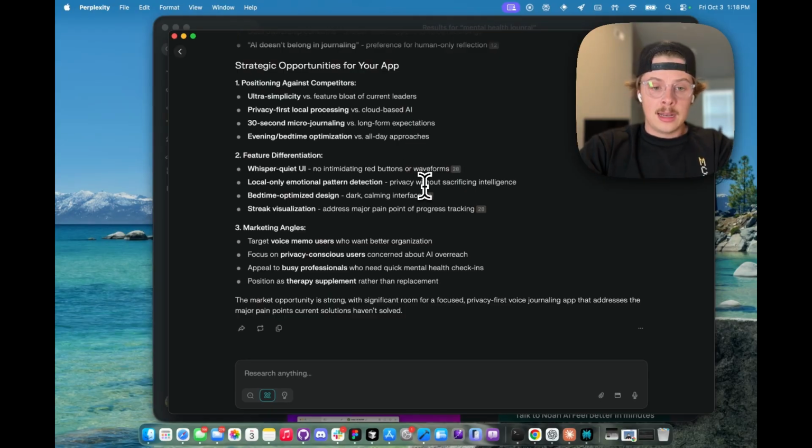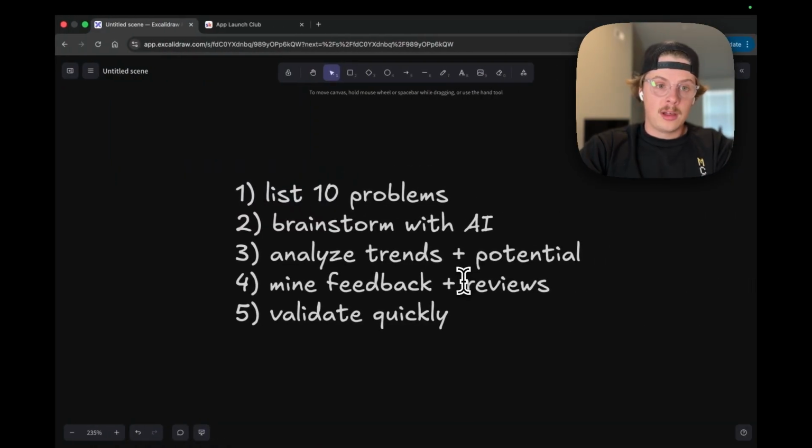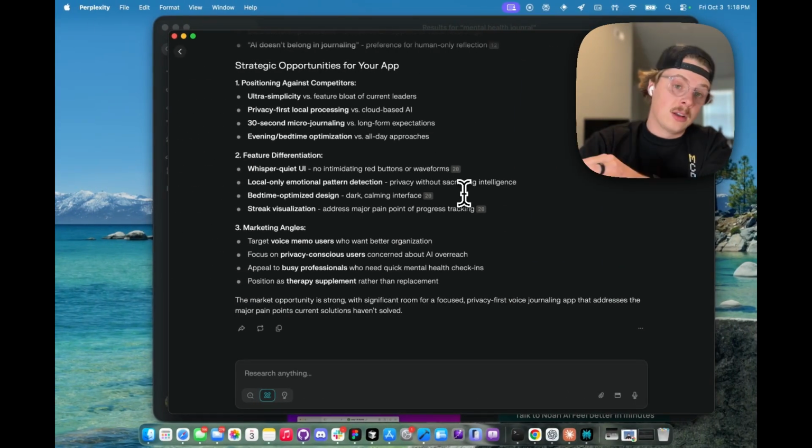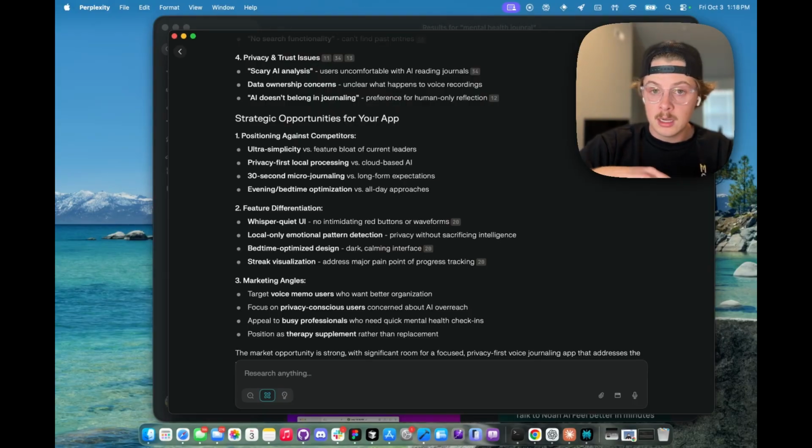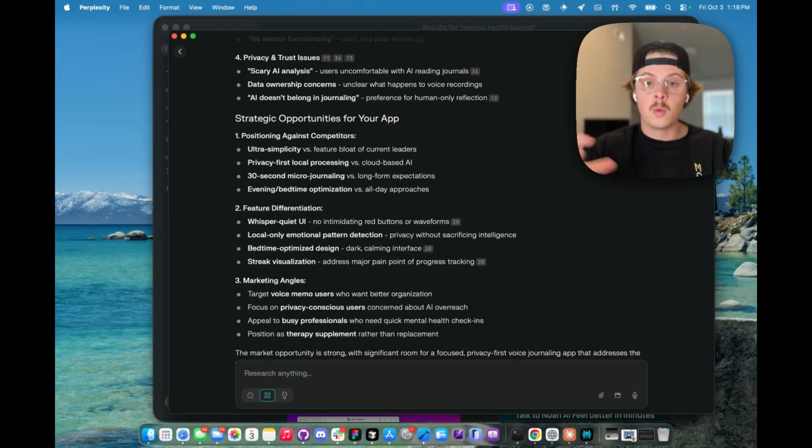So the next step after we've done all that is we're going to validate quickly. So you've got a good idea of validation for the app here based on our Perplexity research. The next thing, you have a few options of what to do next. I'm going to show you the keyword research that we're going to do for this particularly, but other great trends are to look on Google Trends and see if people are searching for these solutions, and if things are trending up, that's a good indicator. Look on TikTok, what are people saying about mental health apps and mental health and journaling in general, and what are the viral trends and things doing there.